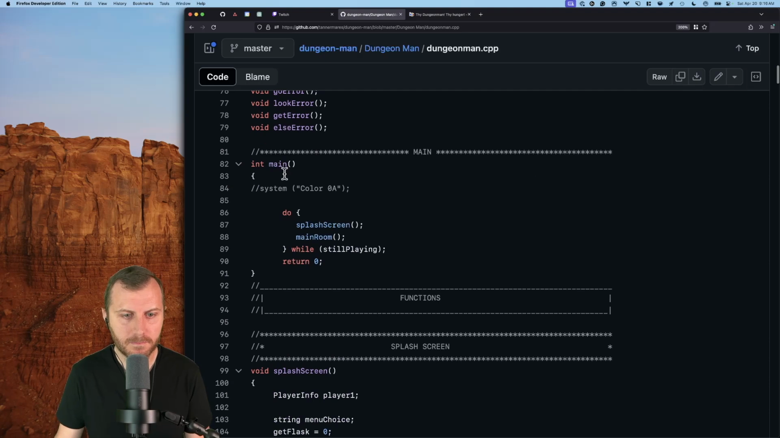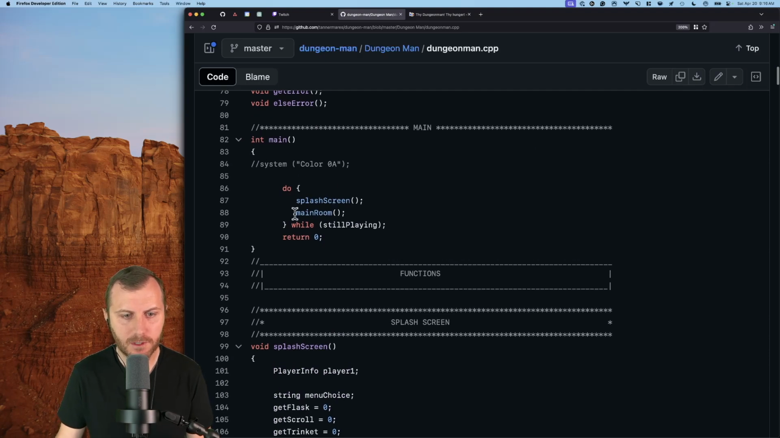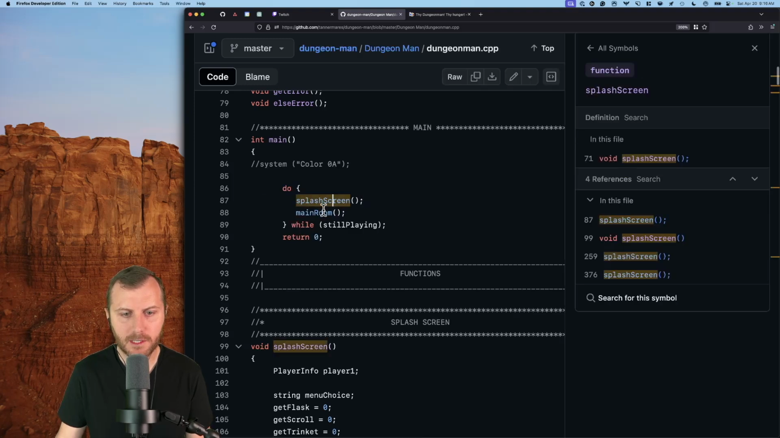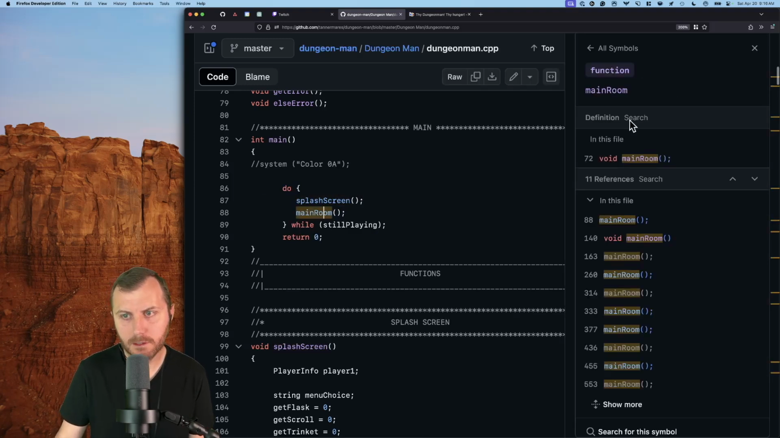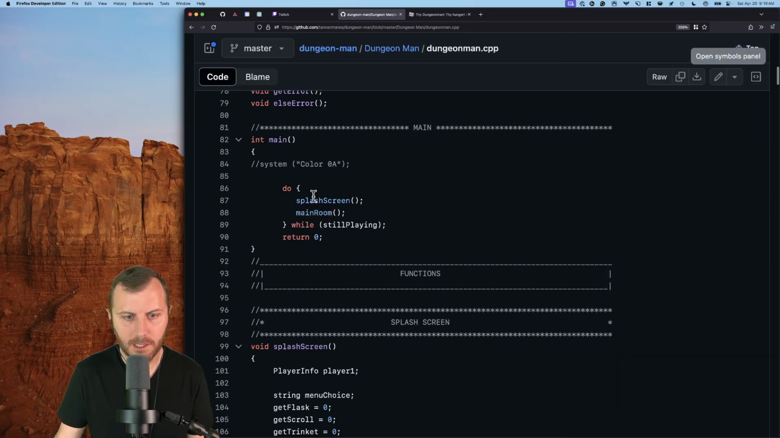so I don't have to spin this guy up. Yeah. So the main room. What do we have? We just had a do while, classic. So we show the splash screen, then go to the main room, and as long as we're still playing, we keep doing that loop.